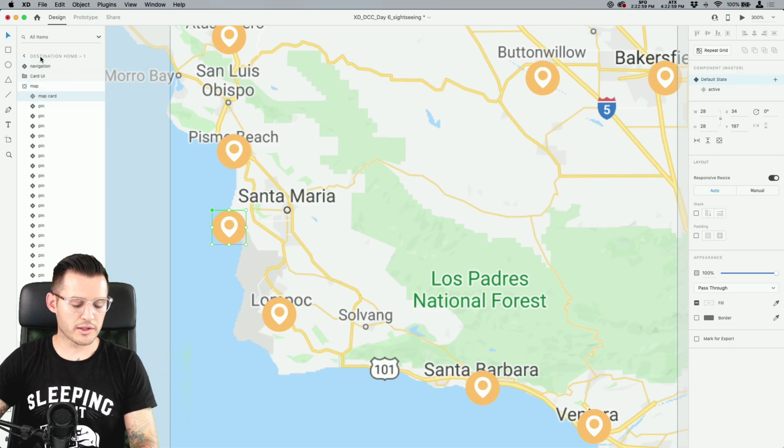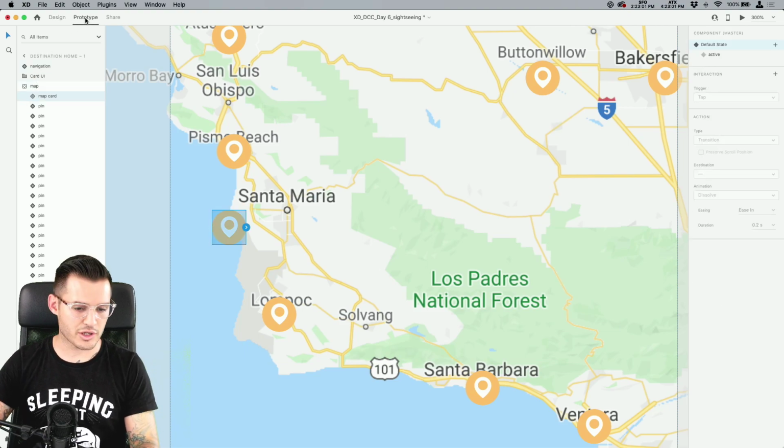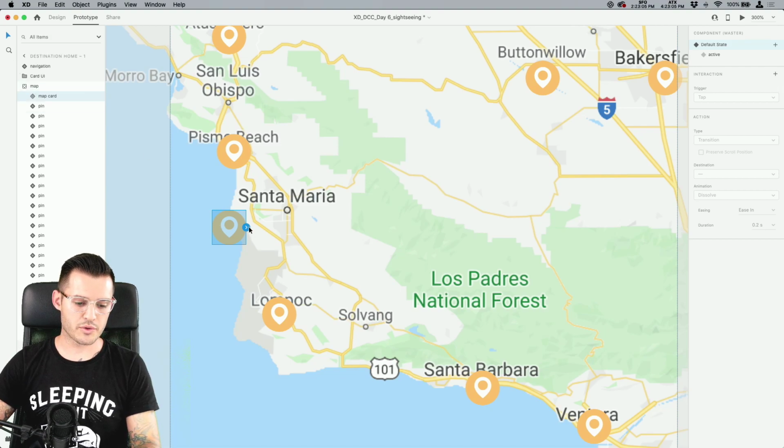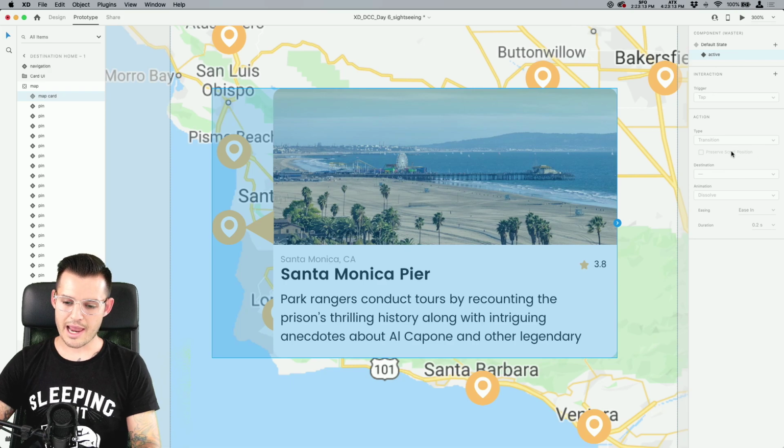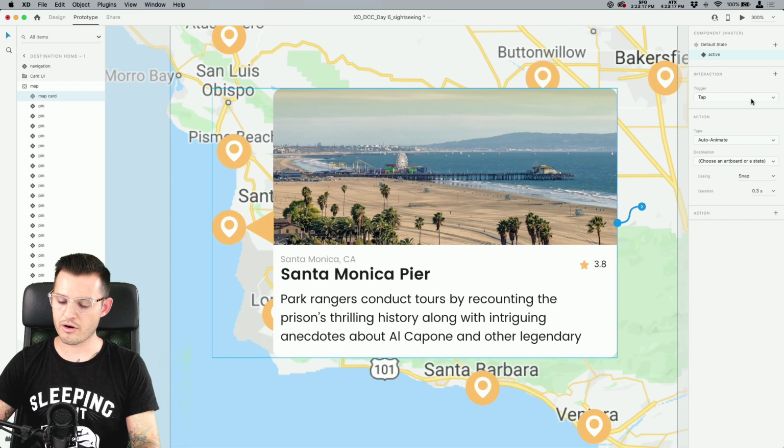And we're gonna do one little prototype that has an audible action on top of it, and then we got to get out of here, all right? So first thing we're gonna do is a tap, auto animate to the active state with a little bit of snap. And then let's go to the active state and do the same thing. Basically, we tap the card and it auto animates back to the default state, okay?